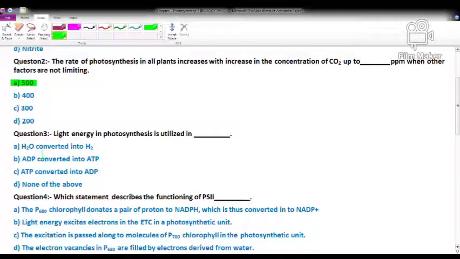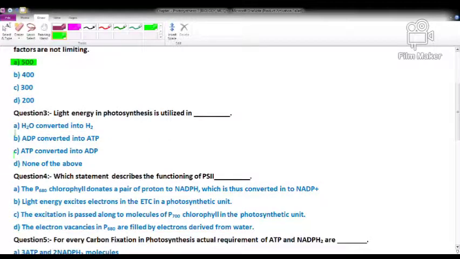Now question number 3: light energy in photosynthesis is utilized in. We know that photosynthesis is a physiochemical process in which light energy is converted into chemical energy. Options: A, water converted into hydrogen; B, ADP converted into ATP; C, ATP converted into ADP; D, none of the above.